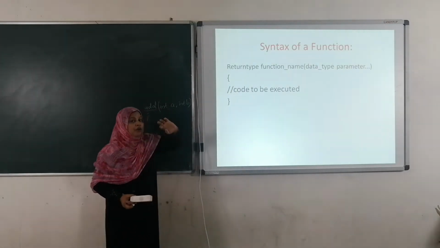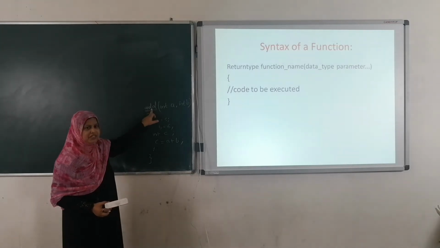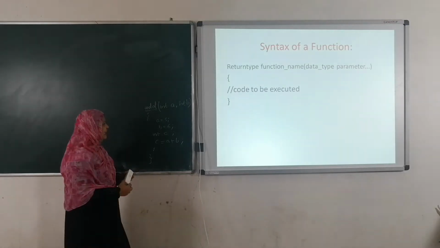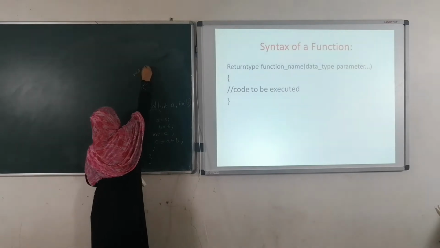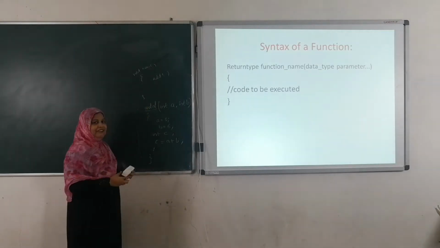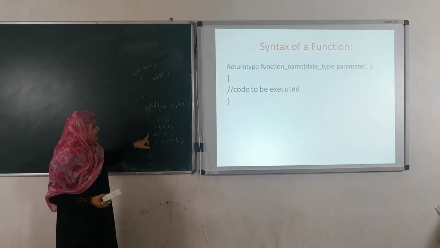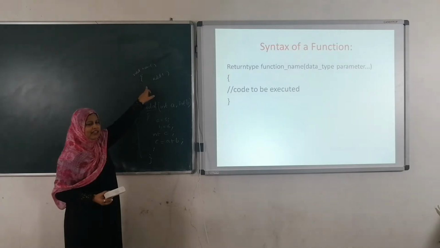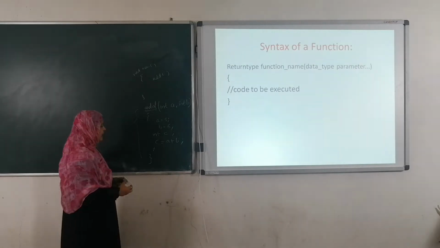Return type. What do you mean by return type? Here this is the function. If the function is returning any value to the main function, here we are defining the function. Here we are going to declare the function in function main. In function main I am declaring the function. Here I am defining the function. If I am going to return anything to the function main, then the return type must be that particular data type. What is the C value?